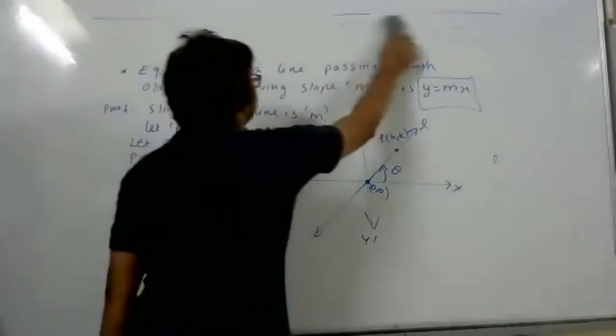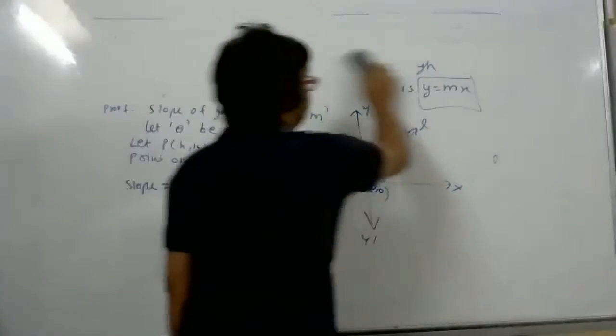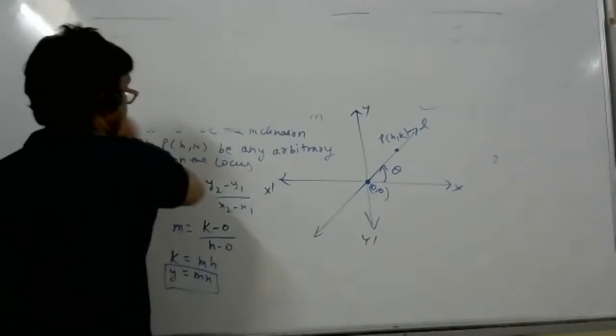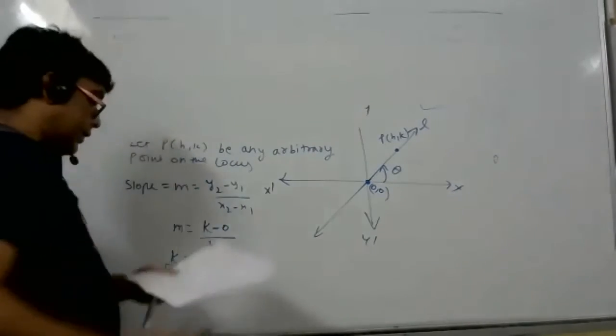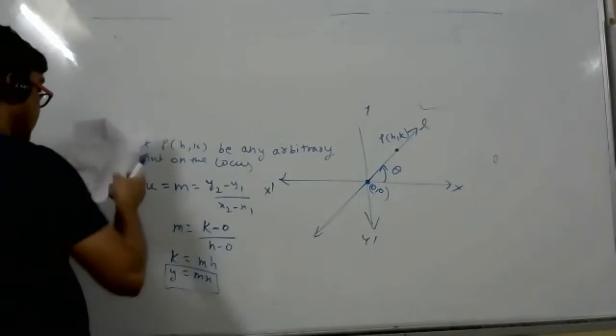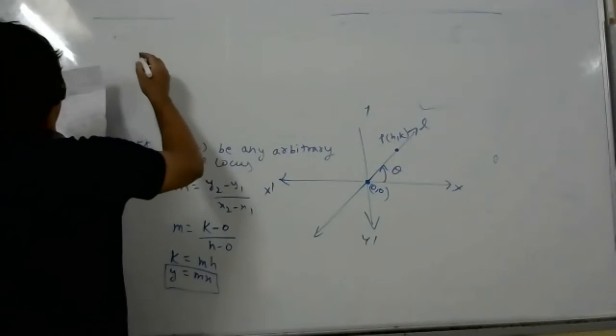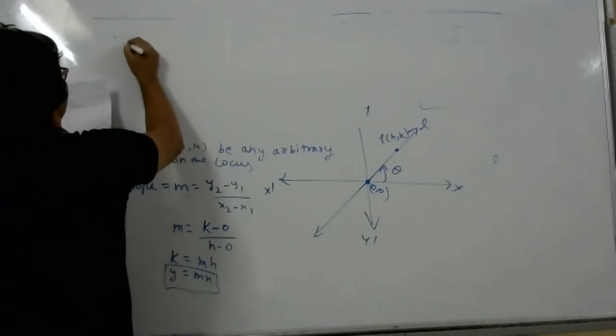Very good. So now we'll do some sums based on this. Write down simple sums. Question.